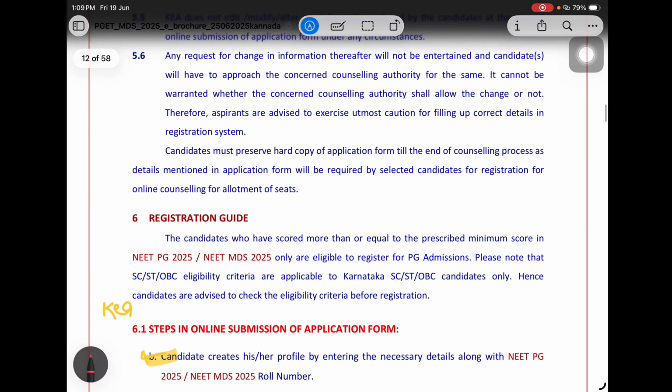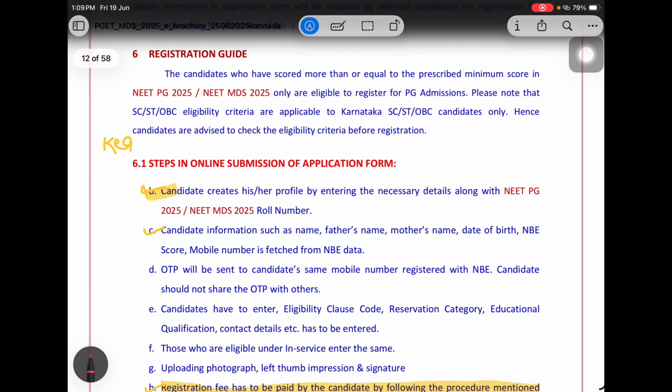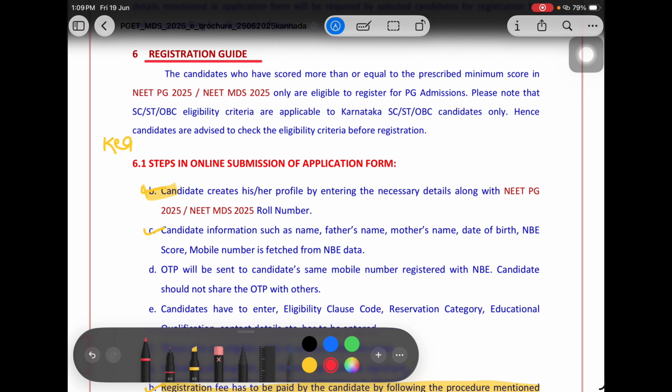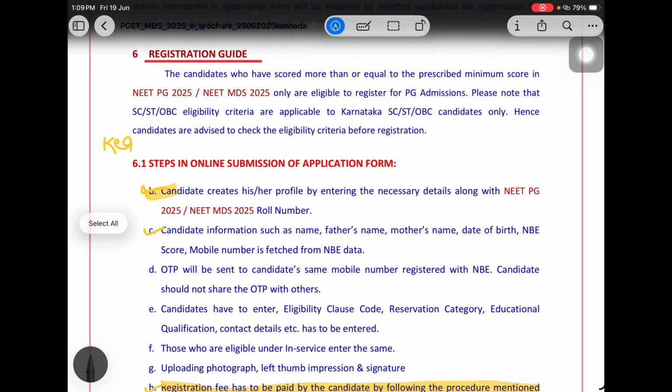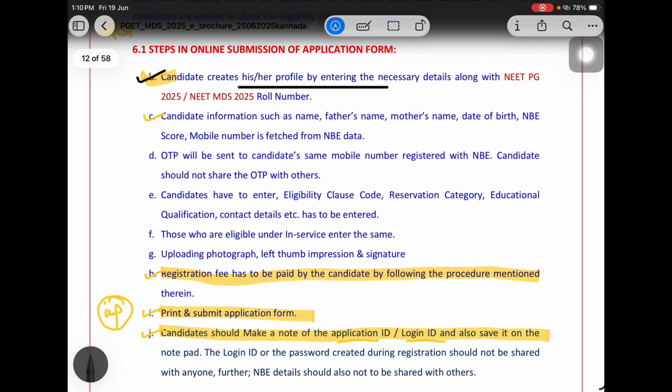First, once the government releases the date and registration starts, you will need to do the registration on the website. Once you have registered, what you need to do, NEET PG, this was according to the 2025 rule. This year there would be a little change, but not much. Step 1, you create your profile by entering the necessary details of NEET MDS, and then the OTP and all will come.